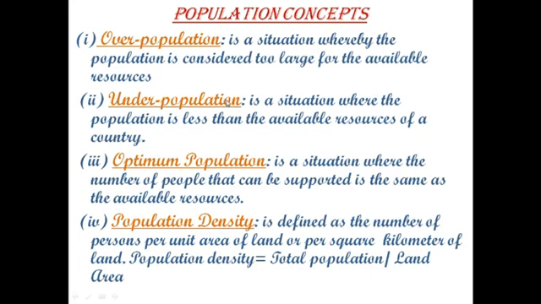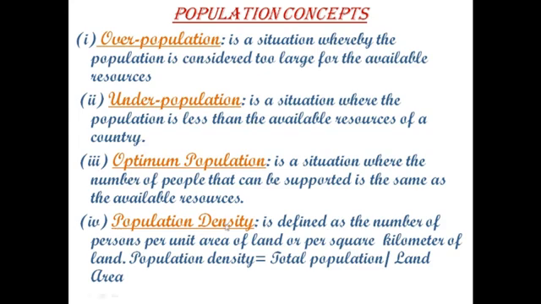This is the situation where population is less as compared to available resources of the country. Third is optimum population. This is the situation where the number of people that can be supported is the same as the available resources. That means the number of people and the available resources are approximately the same.